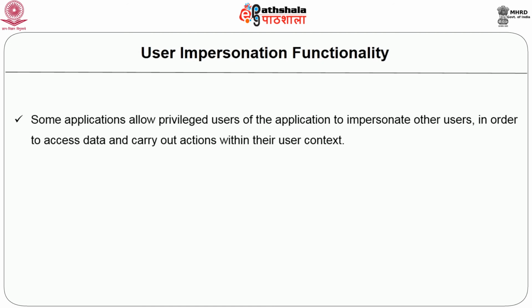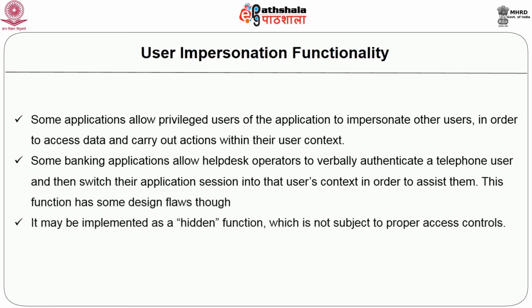Some banking applications allow help desk operators to verbally authenticate a telephone user and switch their application session into the user's context to assist them.